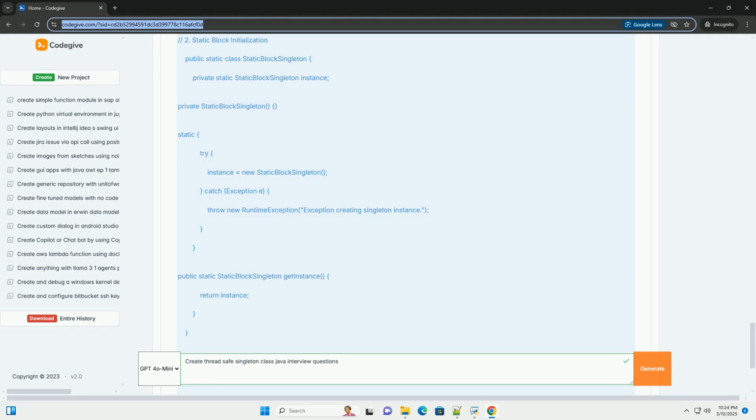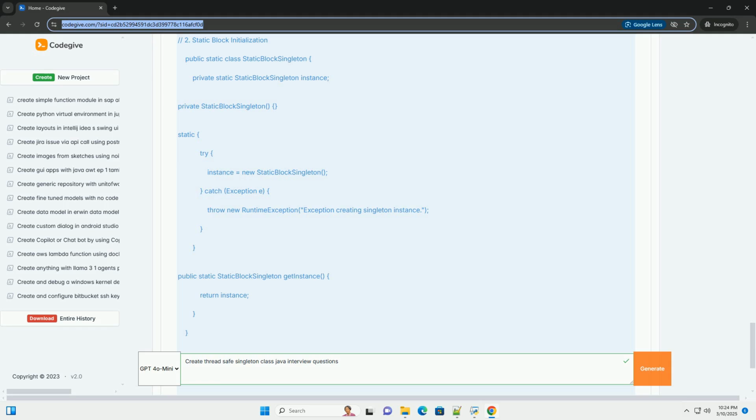No synchronization is required. Cons: the instance is created even if it's not needed. This can lead to wasted resources, especially if the instance is resource intensive. This is a violation of the lazy initialization principle. If the constructor of the singleton throws an exception, it will be thrown during class loading, which might be difficult to handle.